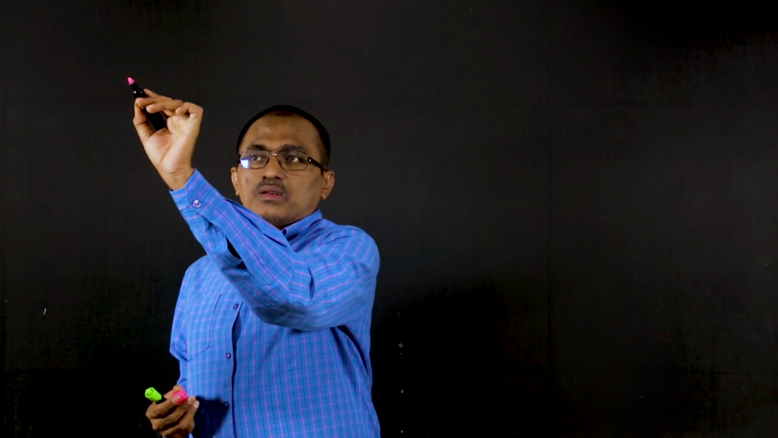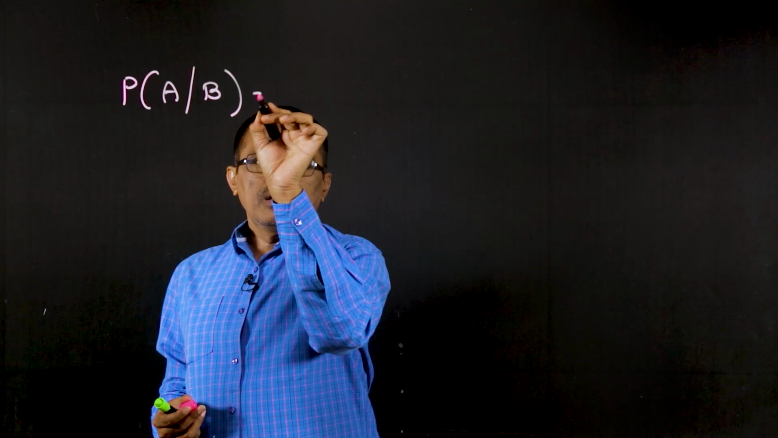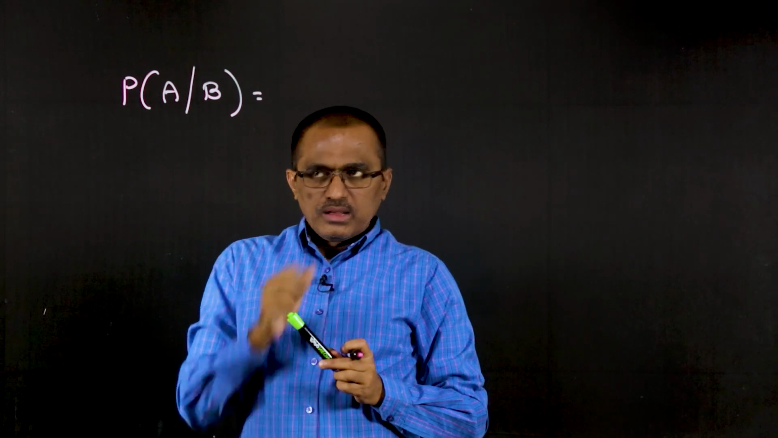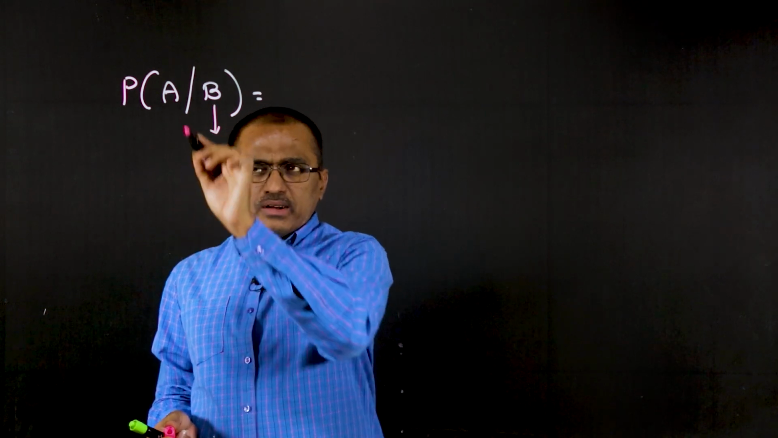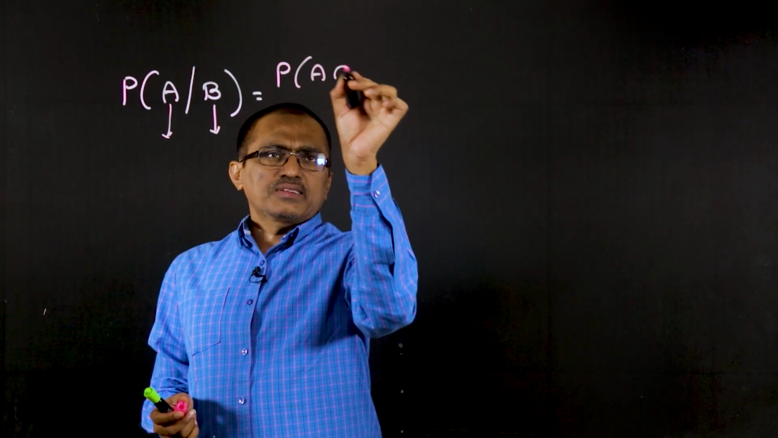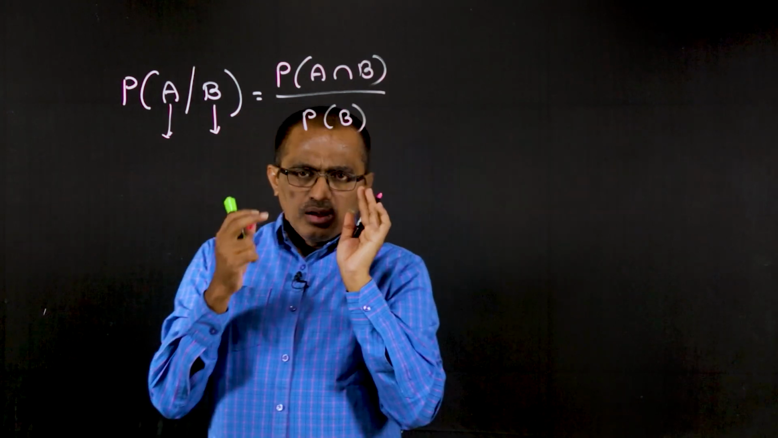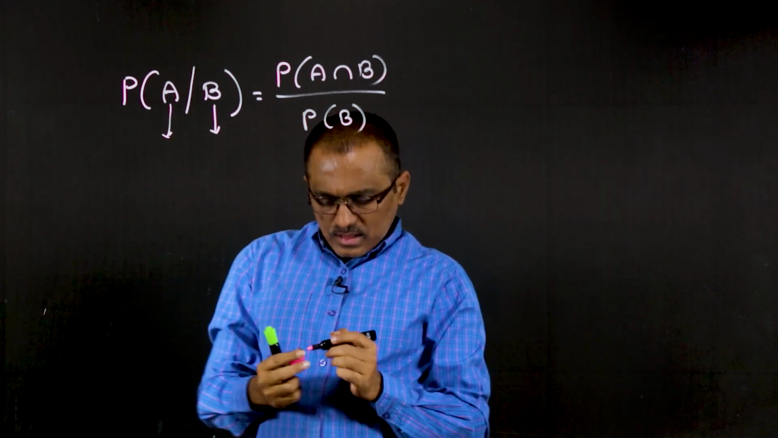If so, what happens? If you recall the conditional probability discussion, suppose I write P of A given B. This is a conditional event, a conditional probability, where B is the first event, the already happened event, followed by the next event. This is P of A intersection B by P of B. We are already familiar with this in terms of conditional probability, where A and B are two events.